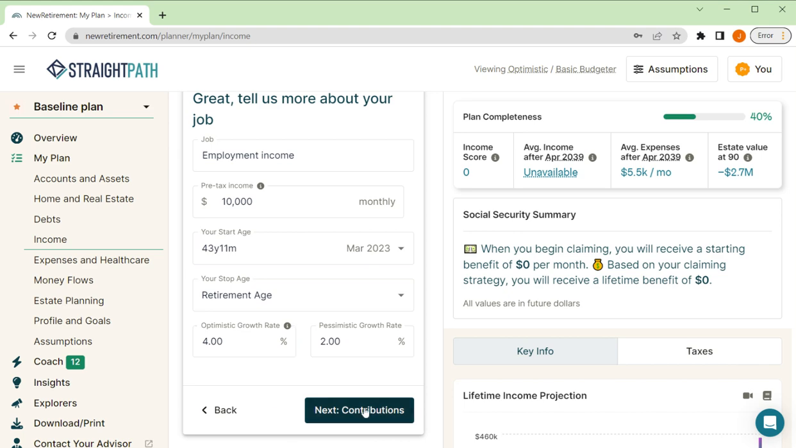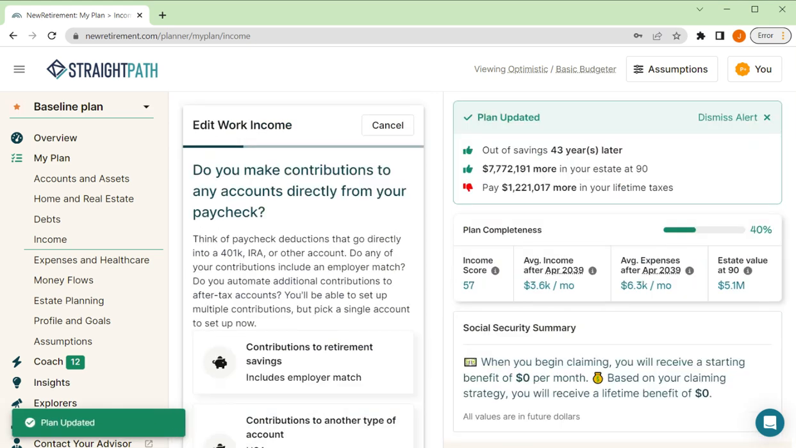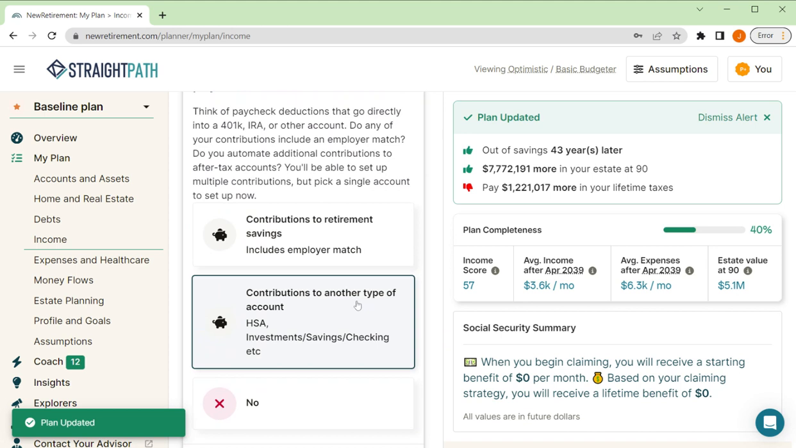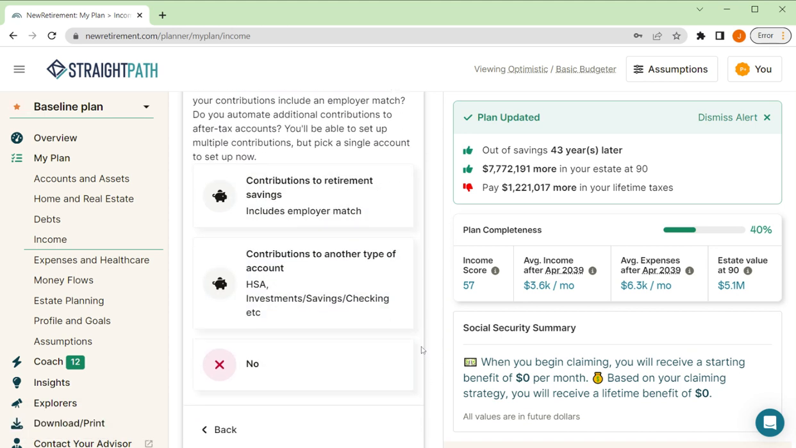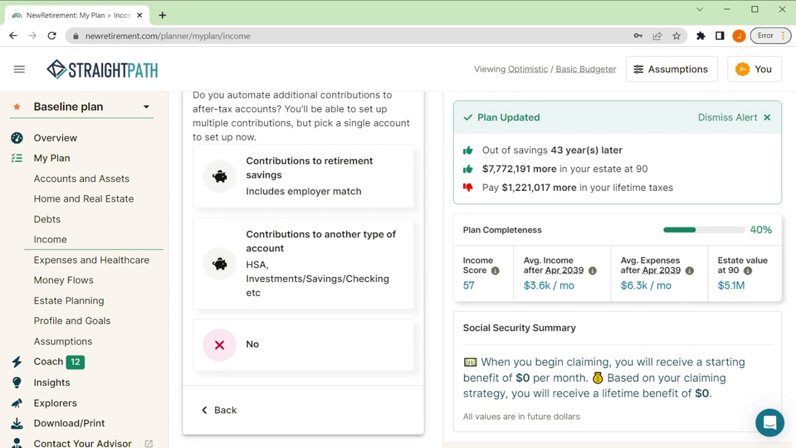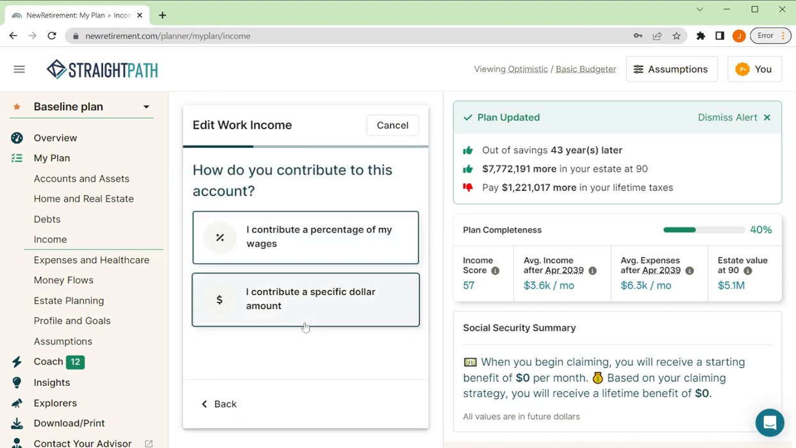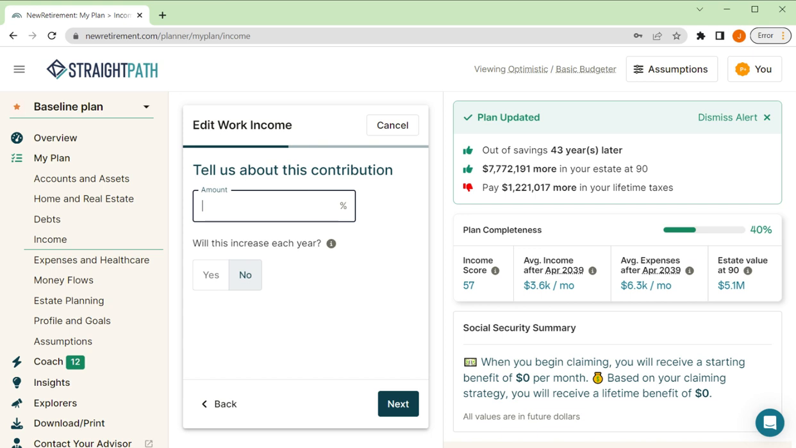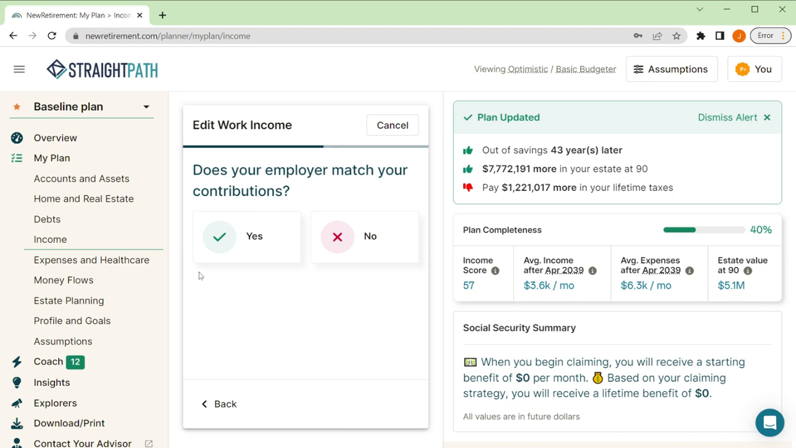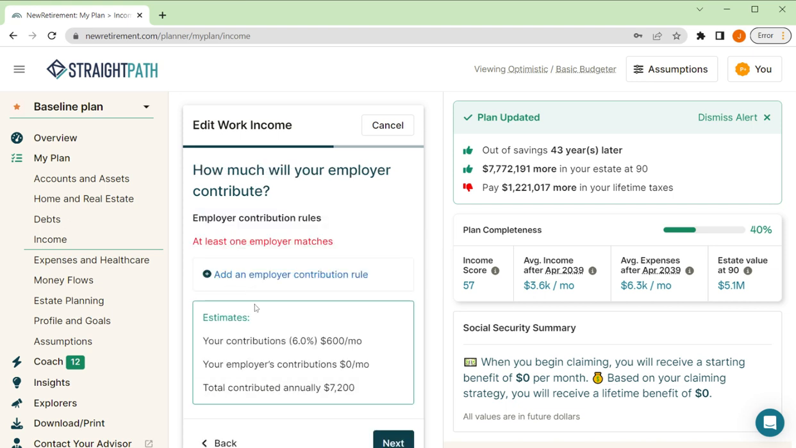Okay. Next is contributions. All right, so now I can tell the system whether or not I am making contributions to my retirement accounts from this income, and that will match into the 401k that I put here. Okay, so let's say contributions to retirement savings. Click on that. I contribute, let's say 6%. That will not increase each year. And my employer matches.